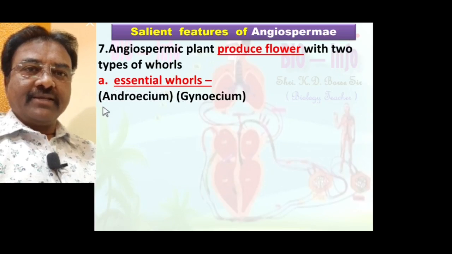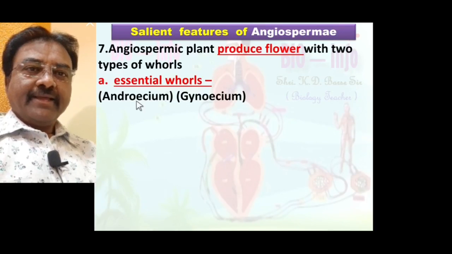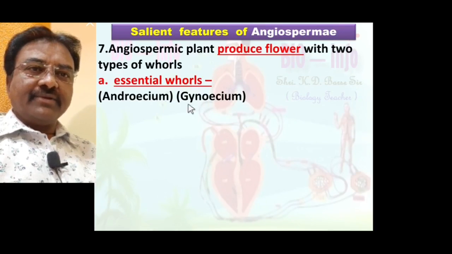You know, stamen consists of anther and filament. The individual member of gynoecium is known as carpel, consisting of stigma, style and ovary. Inside the ovary is the ovule. So androecium and gynoecium are essential floral whorls because they are directly involved in sexual reproduction.